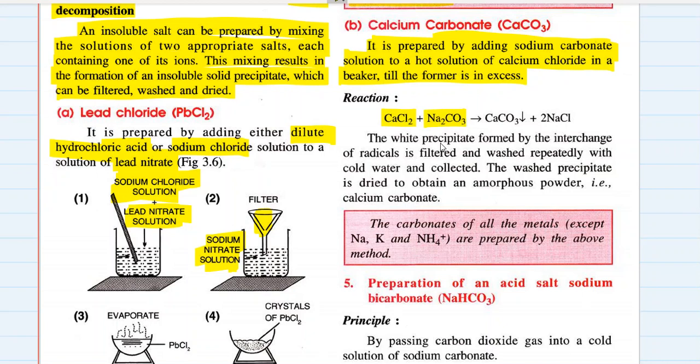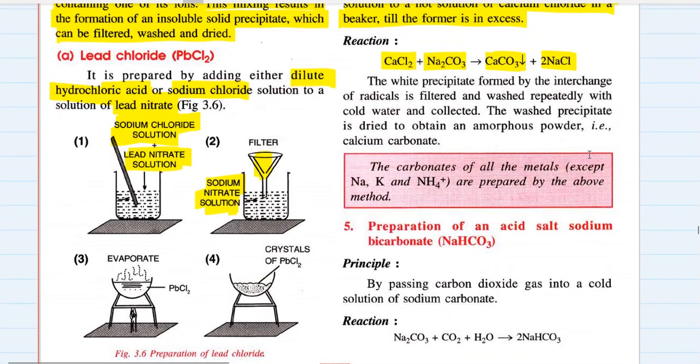is in excess, and you find calcium carbonate precipitated in that particular test tube or container, and a white sodium chloride solution in which this precipitate is formed. The white precipitate formed by interchange of radicals is filtered and washed repeatedly with cold water and collected. The washed precipitate is dried to obtain amorphous powder of calcium carbonate. Amorphous means dry.